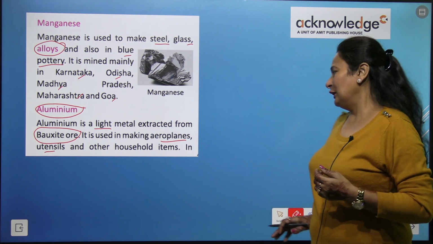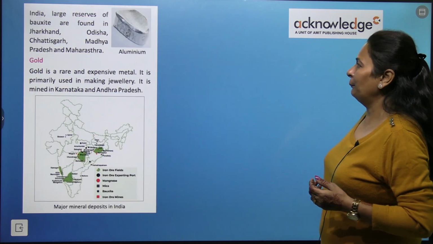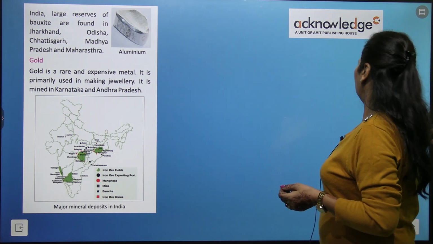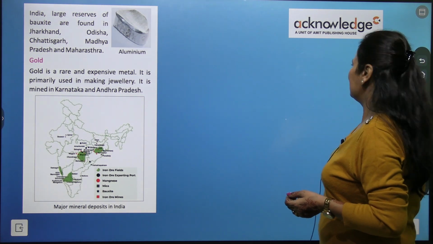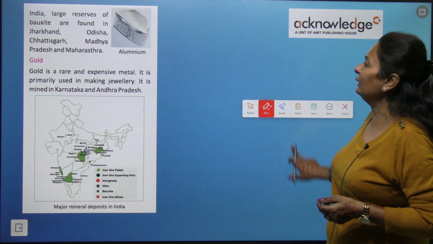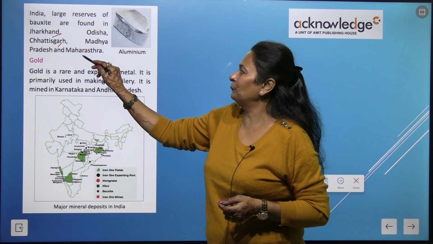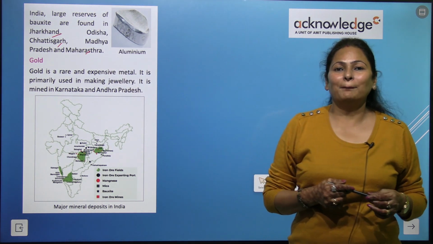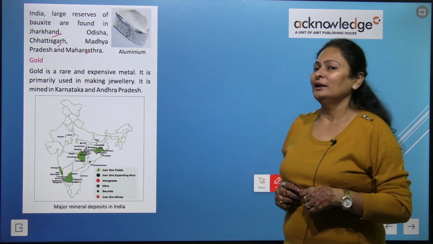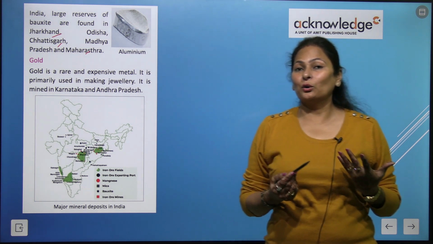So we use aluminium to make many things. India's large reserves of bauxite are found in Jharkhand, Odisha, Chhattisgarh, Madhya Pradesh and Maharashtra, right?